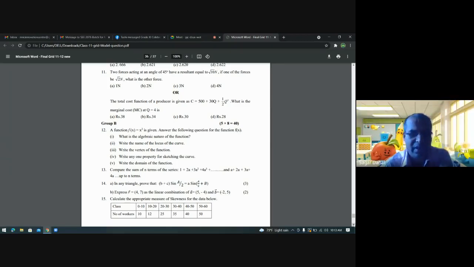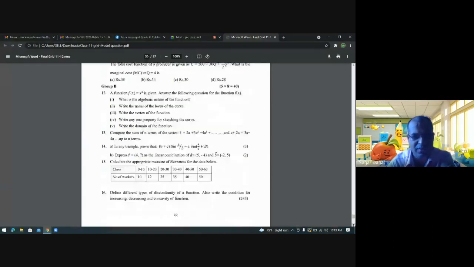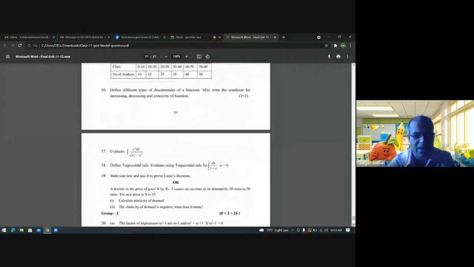What is the algebraic nature of the function? Write the name of the locus of the curve, write the vertex of the function, write any one property for sketching the curve, write the domain of the function. Okay, then let me go to the next from 15 onwards.